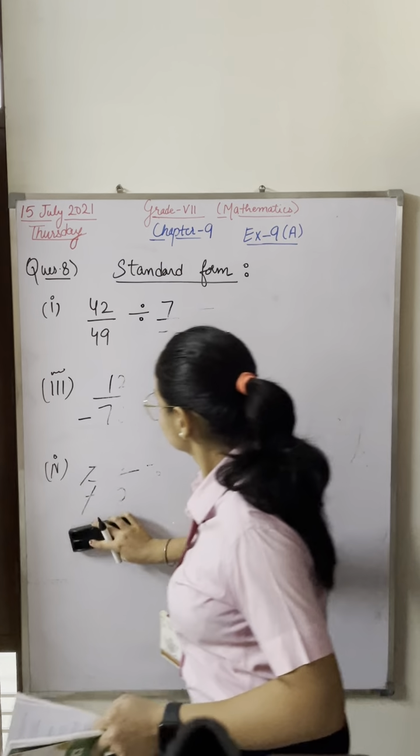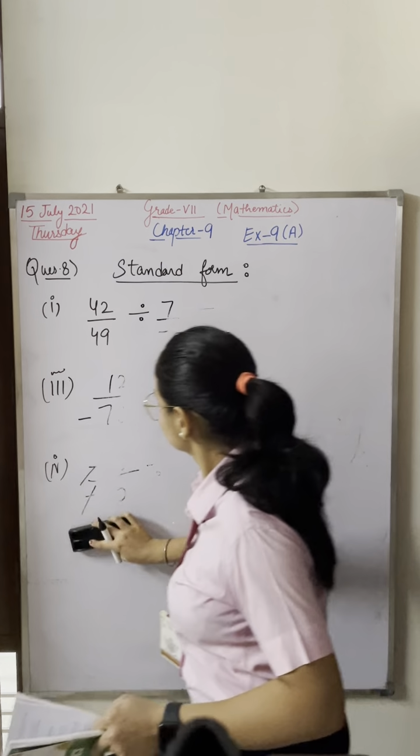Now, can I cancel this term further? Can I cancel it? On which table can I cancel this? Please tell me. Yes, on the 3 table. Okay, so if I cancel on the 3 table, 3 ones are 3 and 3 fives are 15.